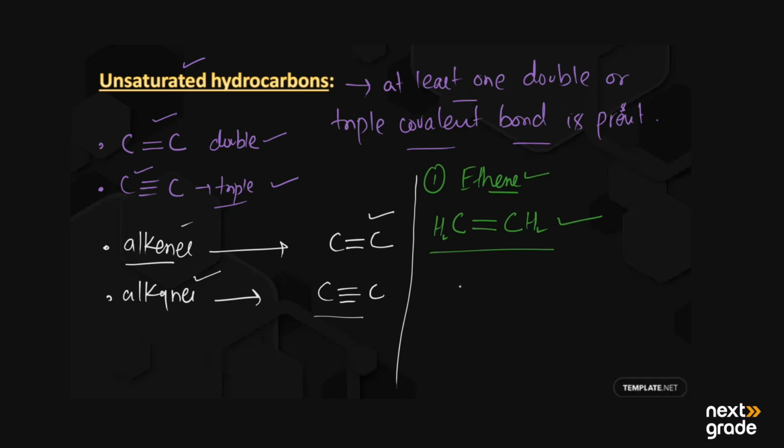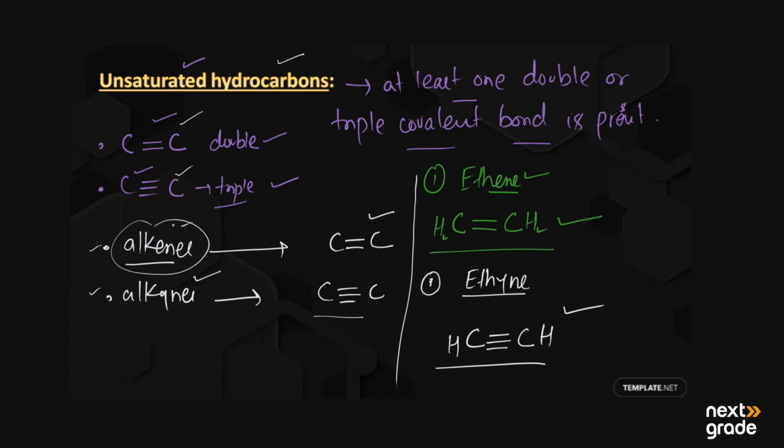Next, for the alkynes, the first alkyne is ethyne, and we have a triple bond between two carbon atoms, with a hydrogen on each side. This is the simple alkyne formula. So unsaturated hydrocarbons may have double as well as triple bonds, and they are further divided into alkenes and alkynes.